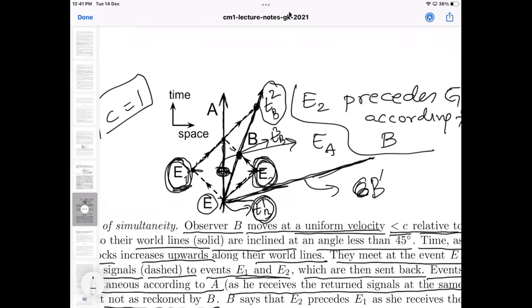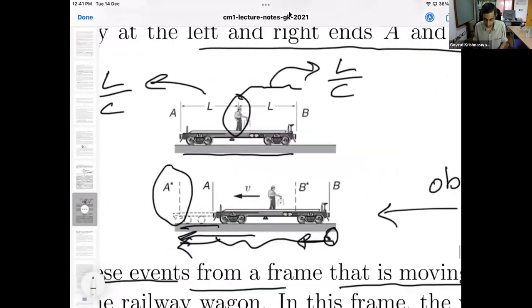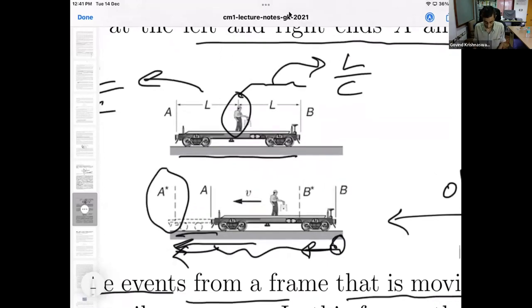Sir, can you explain the man on the wagon once again? Yes. That is a good question. The man on the wagon is a very, very important example worth understanding and having good control over, even before one addresses space-time diagrams, because this is how Einstein started to think. So what are we doing? We are trying to demonstrate that two events may be simultaneous for the guard, but not simultaneous for the station master. Okay, this is the main point.